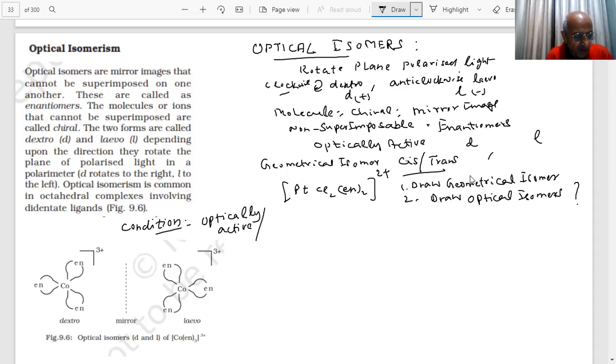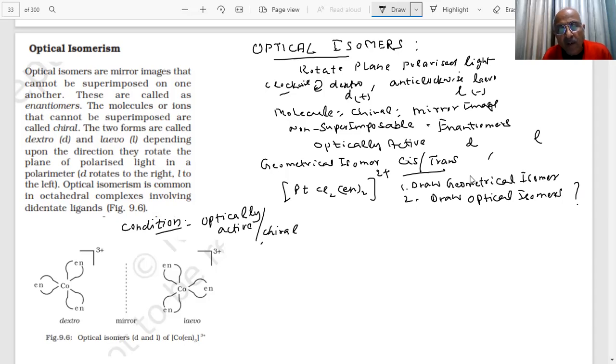If a compound has a plane of symmetry, then it will become optically inactive. Therefore, we have to apply the condition and find out whether the compound is asymmetric or not. We have seen in organic chemistry those compounds which are asymmetric or chiral molecules.